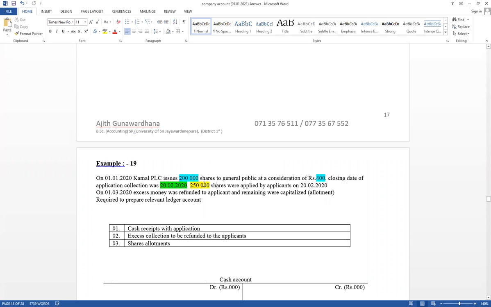Think about excess application. It has given on 1st March 2020 excess money was refunded to the applicants and the remaining were capitalized. It means shares allotment.